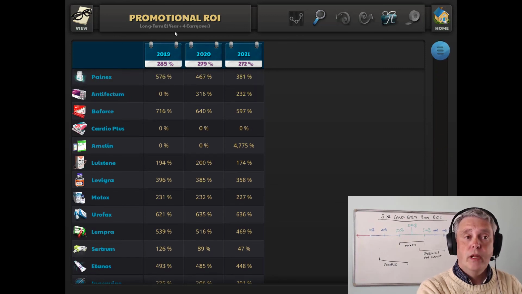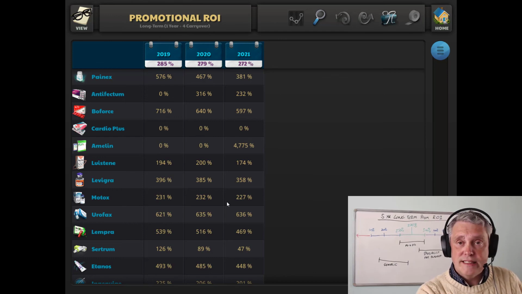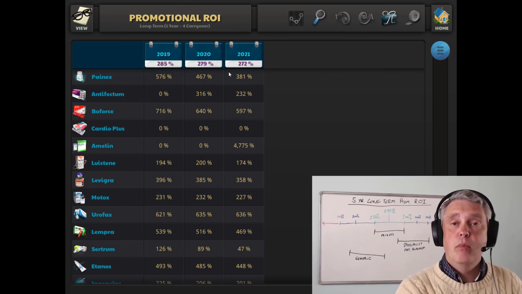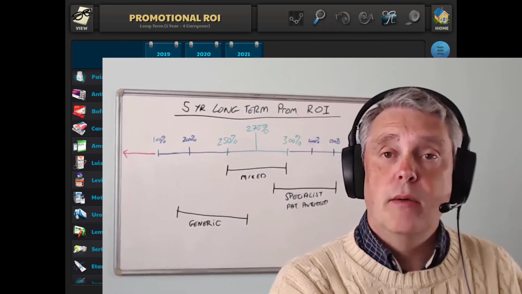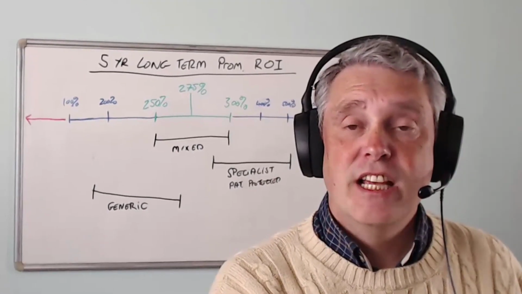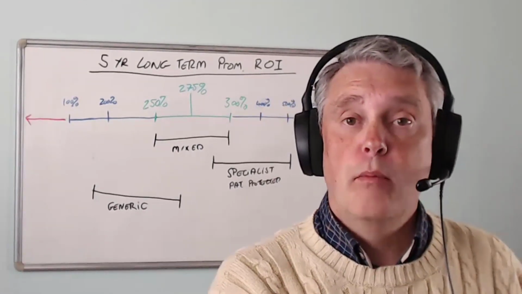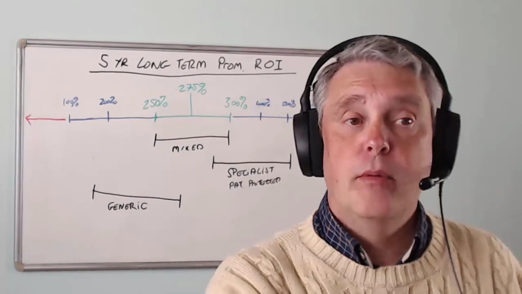So there we go. This is the promotional return on investment. There's quite a lot to understand about that, but this is a very important figure and helps us qualify and assess the current quality of your promotional plan. So that's it, promotional ROI.